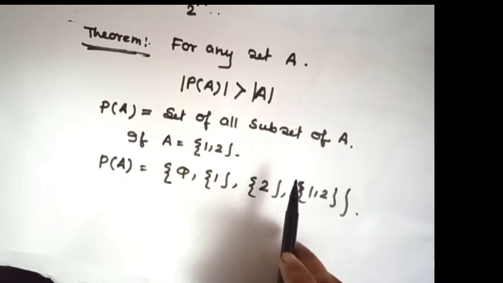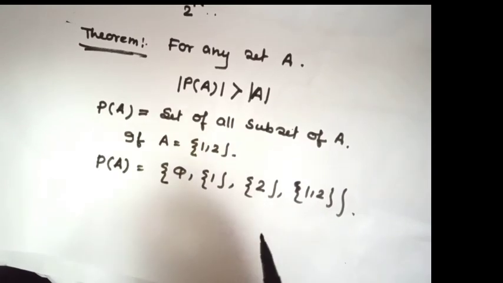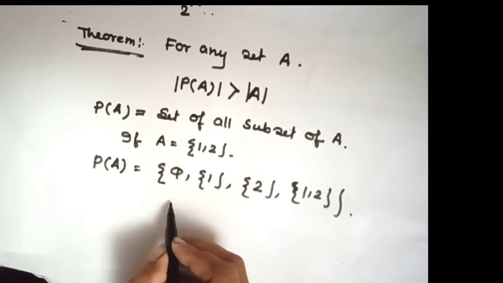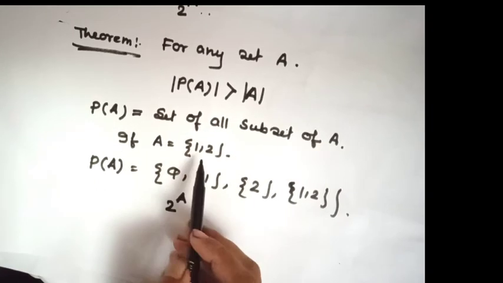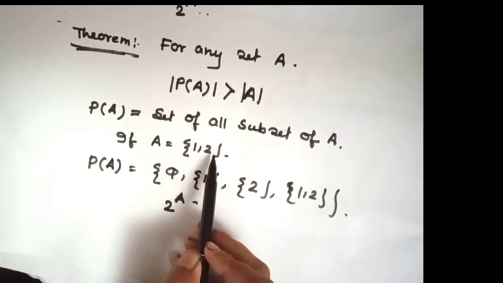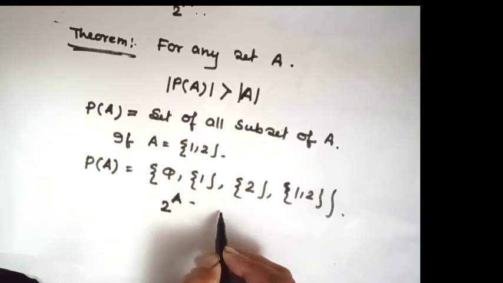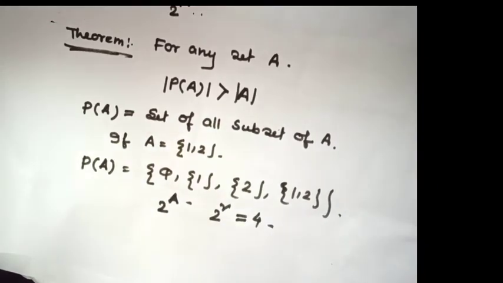So, there exists no bijection, and the power set of A is always written as 2 to the power A, because notice that here A equals 2, then the power set of A equals 2 square, that means 4.